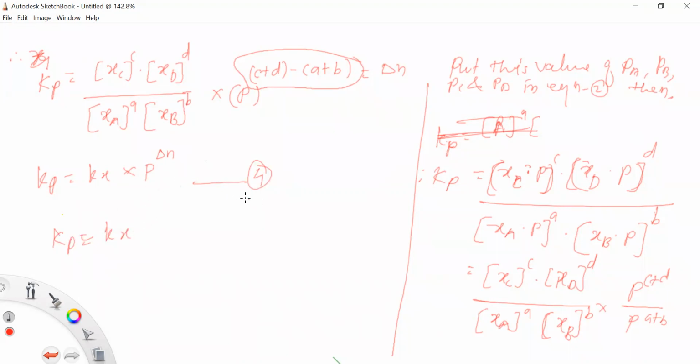So therefore, when delta n is equal to 0,